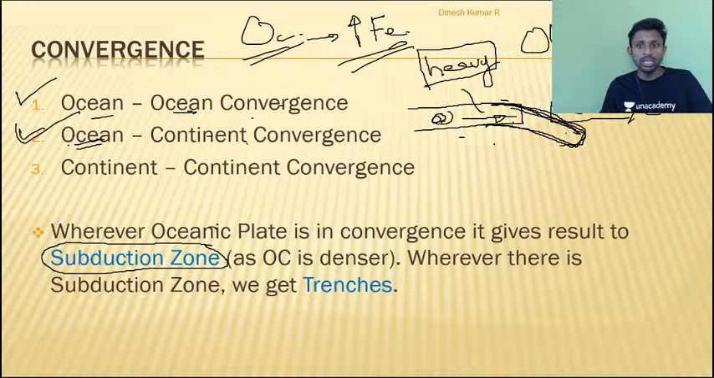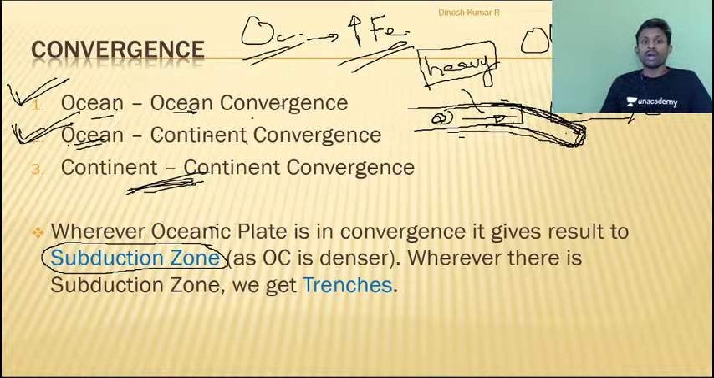So what is subduction? The plates are colliding and the heavier plate subducts beneath the other plate. Where do you get this subduction? In the first two cases, ocean and ocean continent convergence. You don't get subduction in continent convergence because both are very light plates. They have a very high amount of silica. Iron content is quite low here. So these are lighter plates, they won't be subducting. Let us see what happens to them.